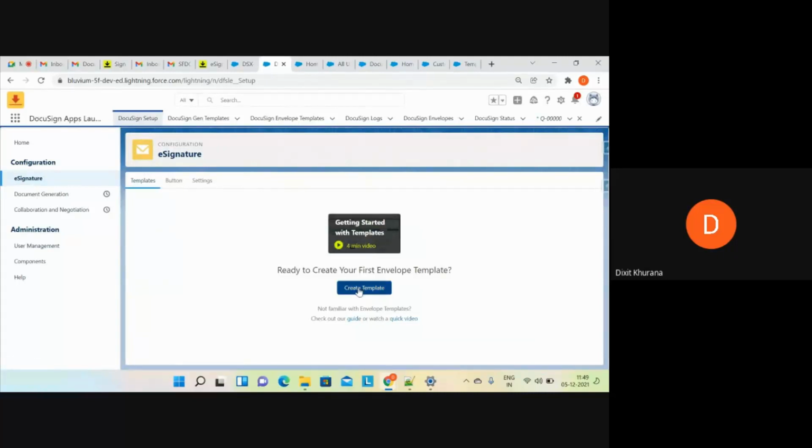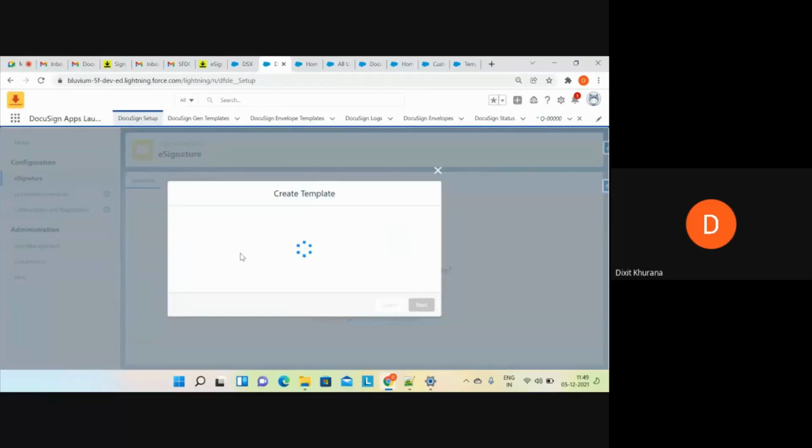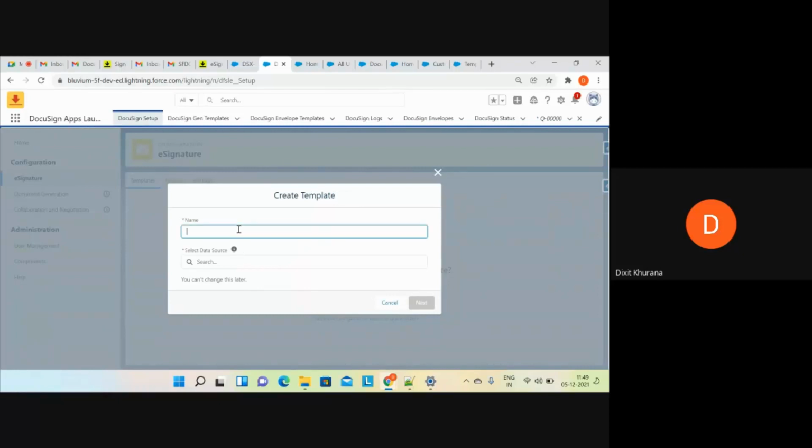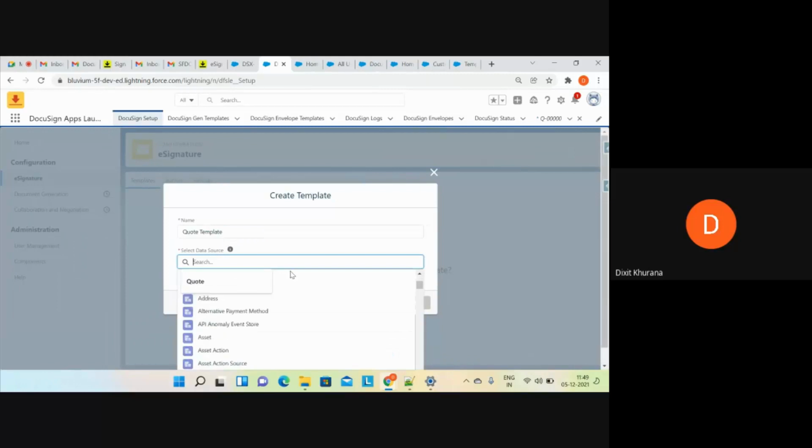you have to click on create templates first. Now what I'll give is quote template, just the name of the template. Now select the data source. Again, the same data source you have. You can select any object. Now see here, can we select multiple objects? Yes, we can, but not at the same time.